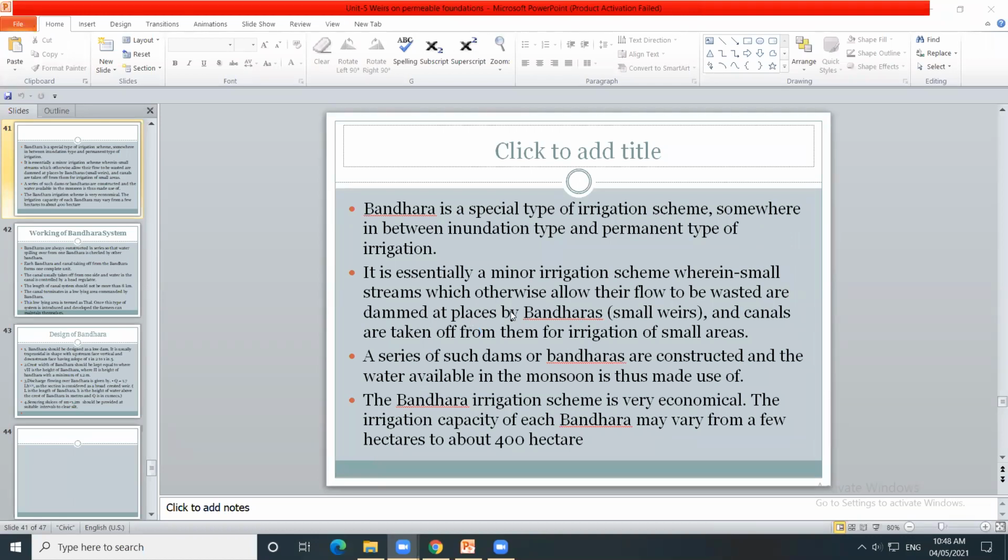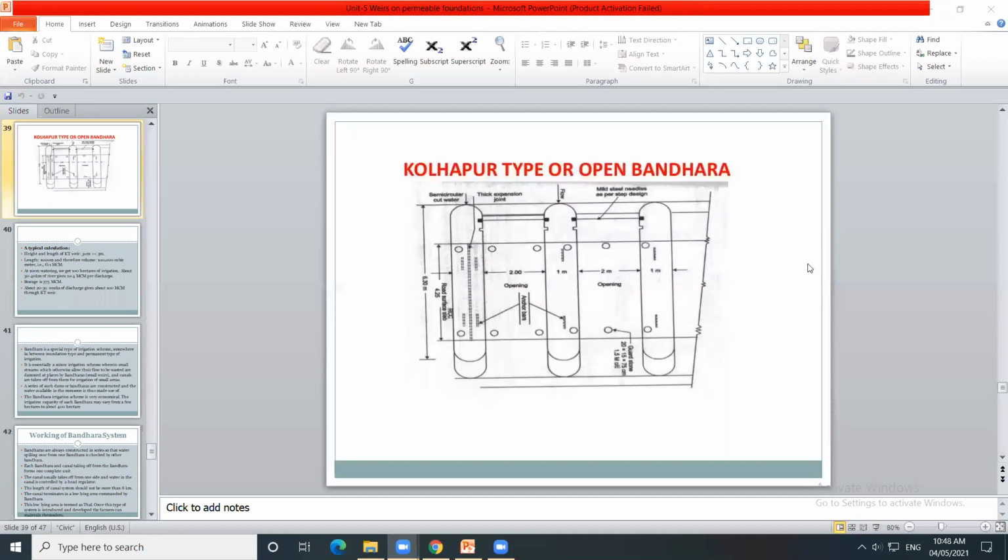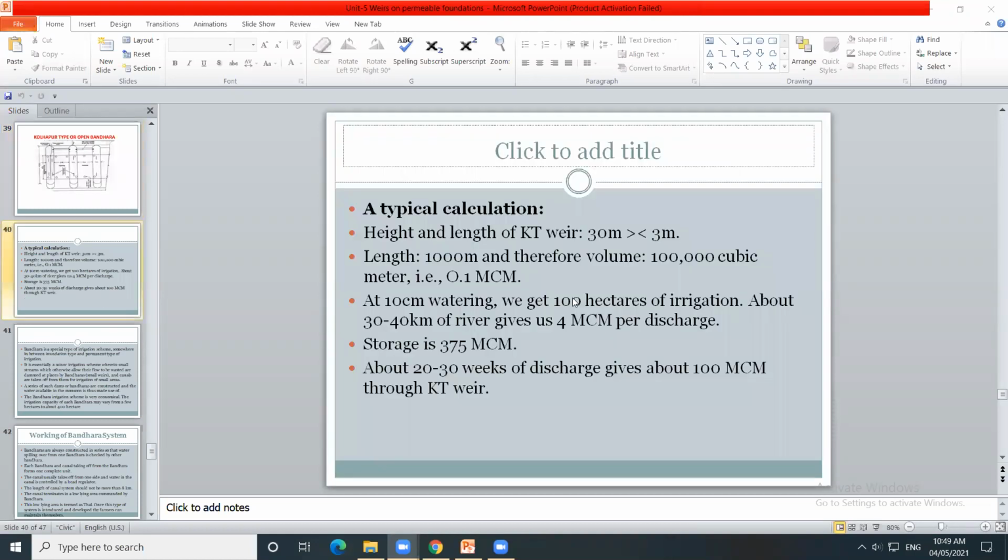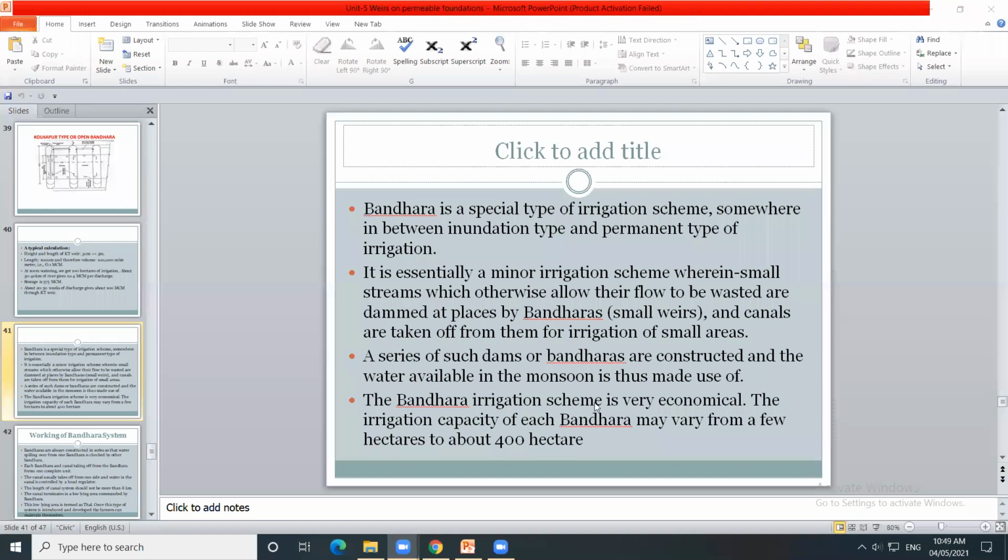So this type of bandaras are constructed in a series. Diagram में पहले पा. The series of such bandaras are constructed, and when water is available in the monsoon season, when the rainfall is more, in that case that water is used for irrigation purposes, for supplying water to the crops. समझला? So this type of bandara irrigation scheme is very economical.